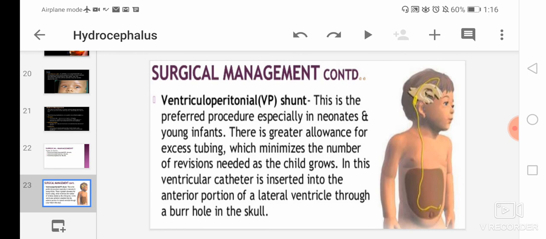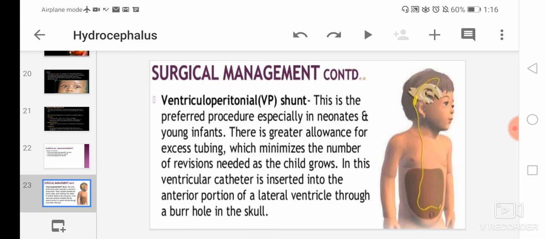In this, a ventricular catheter is inserted into the anterior portion of a lateral ventricle through a burr hole in the skull. This catheter will drain off the CSF, and the CSF will move into the abdominal cavity where the tissue of the abdominal cavity will absorb the CSF. So that is known as ventriculoperitoneal shunt.